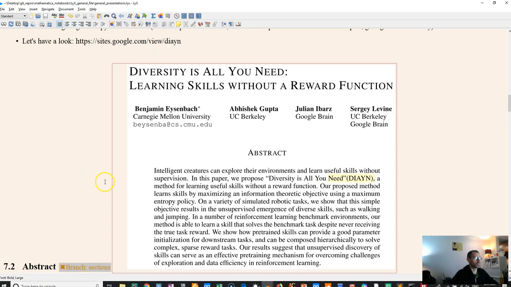Cool. So the paper, it's by Google Brain people and Berkeley people mostly, and somebody from Carnegie Mellon. And Sergey Levine's one of the people, a name you may recognize in reinforcement learning.